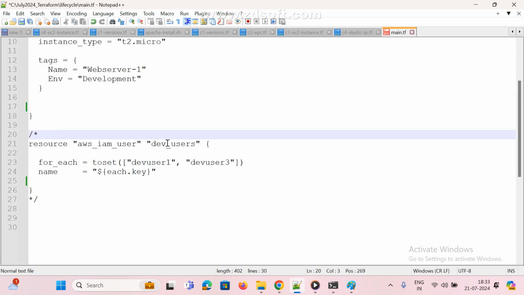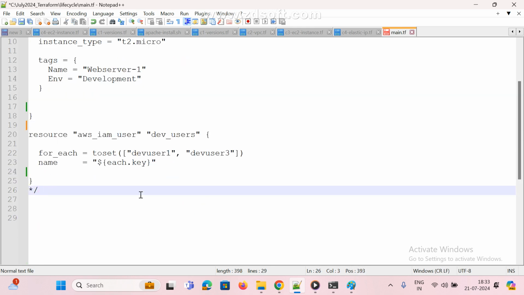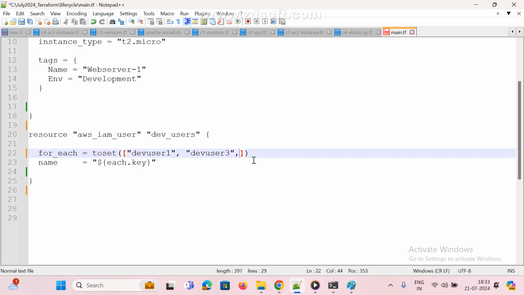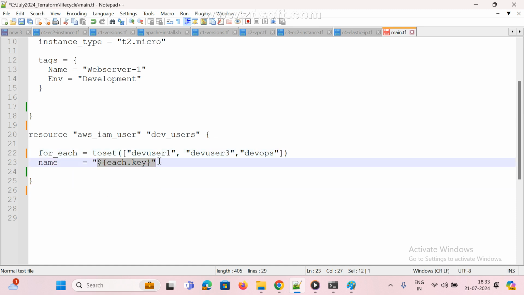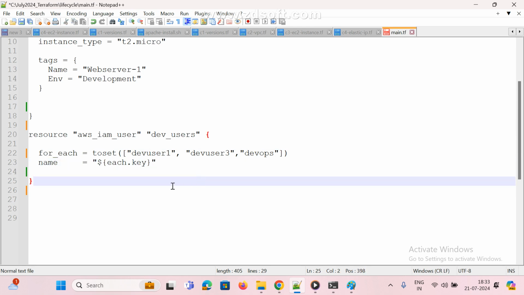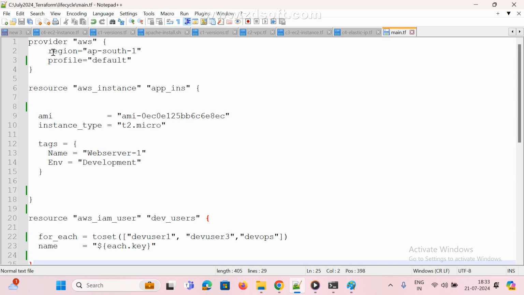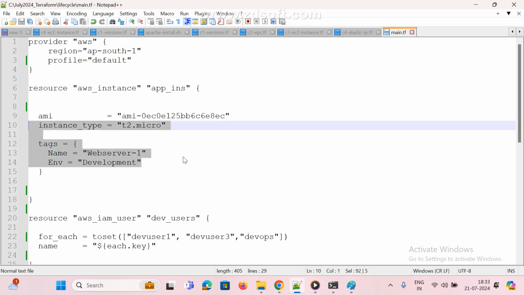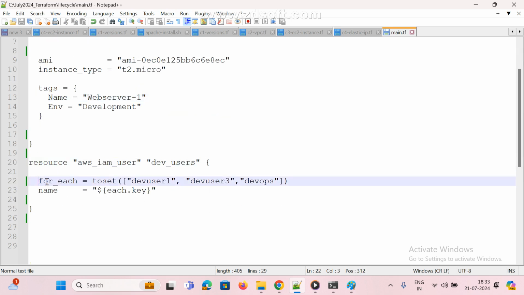Now I am using one resource. I am going to create users. Last class we created dev1, dev2, and dev apps user, right? So how many users are here, guys? Any doubt? What is this? Provider, resource, instance, AMI and instance type, and these are the two tags. We can add multiple tags also. Here I am using a for_each loop over a set, and I am creating three users.